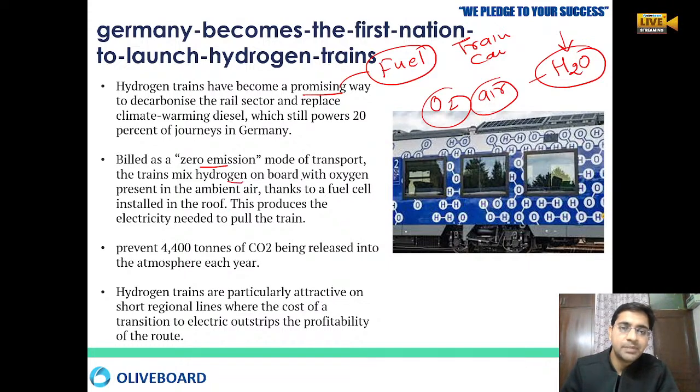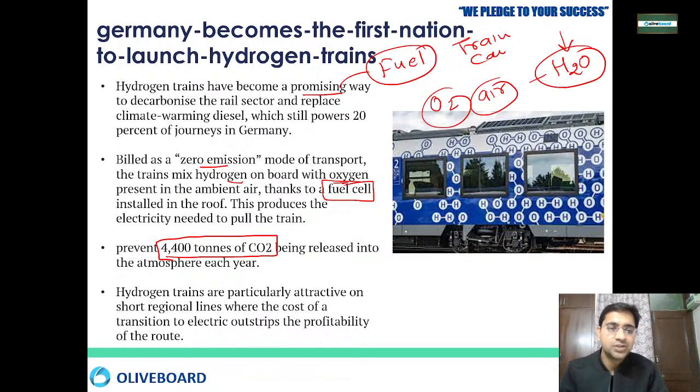Here, hydrogen will be mixed with the oxygen that is present in the air, and electricity will be produced that will be stored in the fuel cells. It will also prevent 4,400 tons of carbon dioxide that is released in the atmosphere every year. So 4,400 tons of carbon dioxide will also be saved, that would otherwise be released in the air.